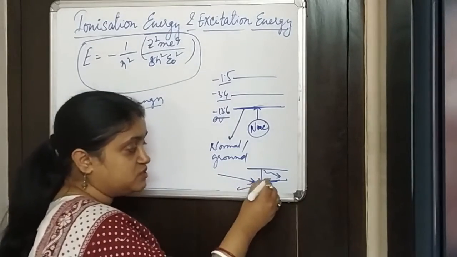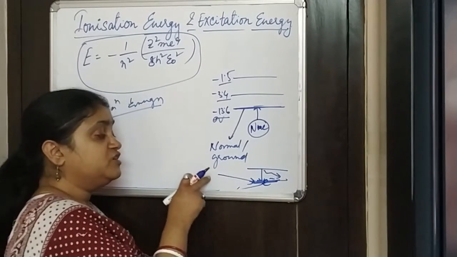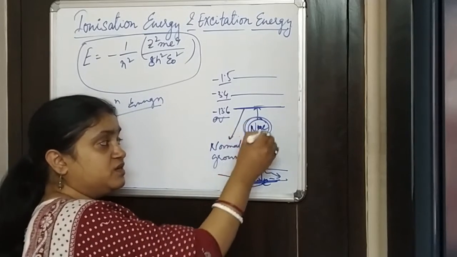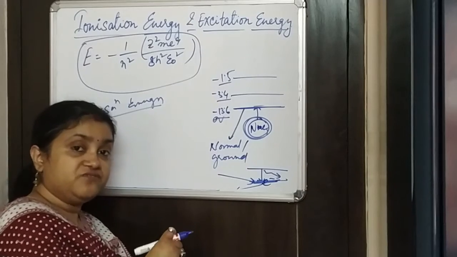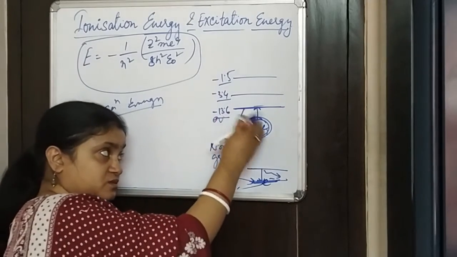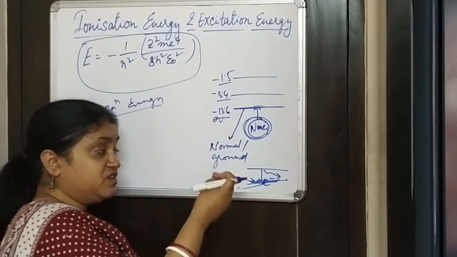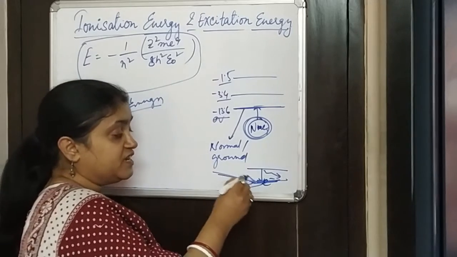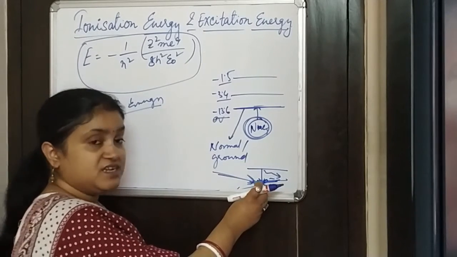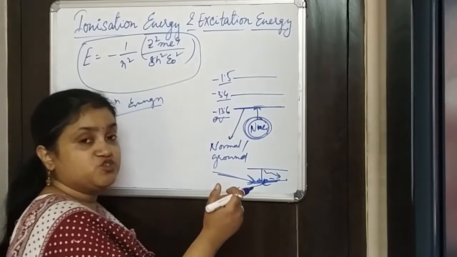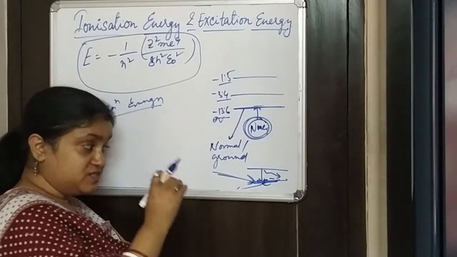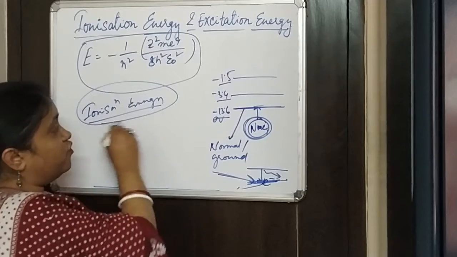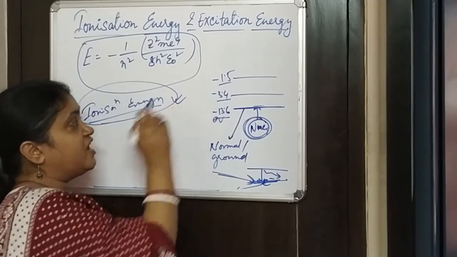Suppose the electron is in the ground state. For the electron to come out, we need to provide a certain amount of energy. Why so? Because this electron is bound to the nucleus. There is an attractive force working between the electron and the nucleus, and if the electron has to be freed from this attractive force and this bound state, it needs to get certain energy. We need to provide certain energy to knock the electron out from this bound first state, that is the ground state. The energy needed for doing that, we call ionization energy.